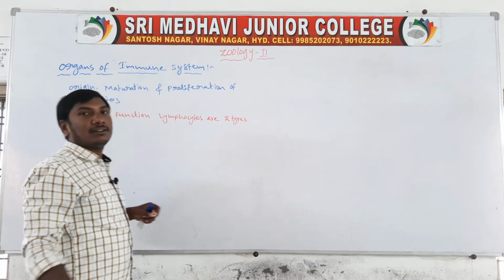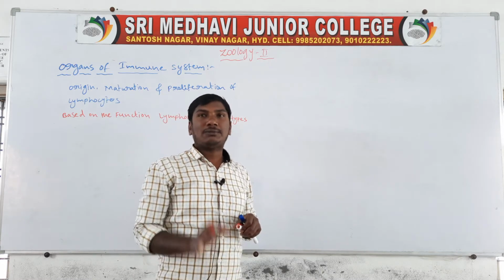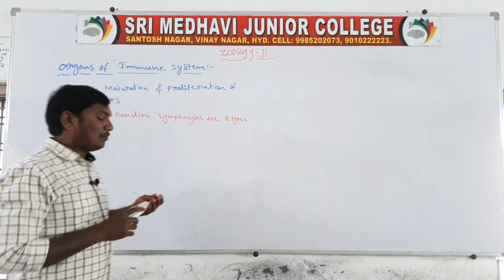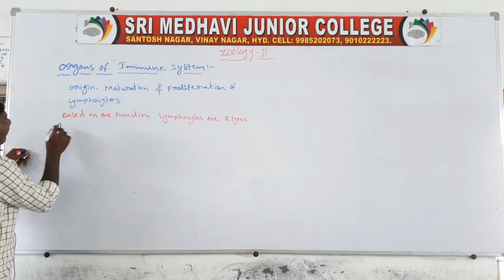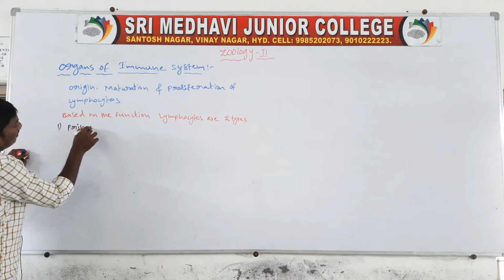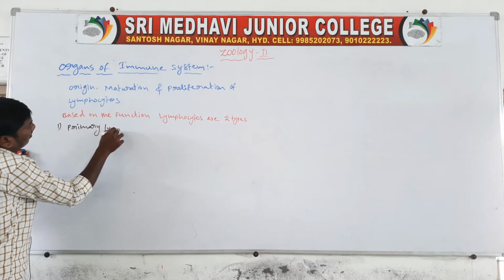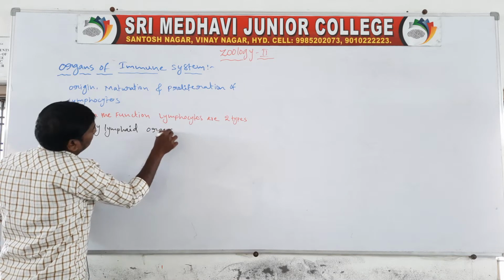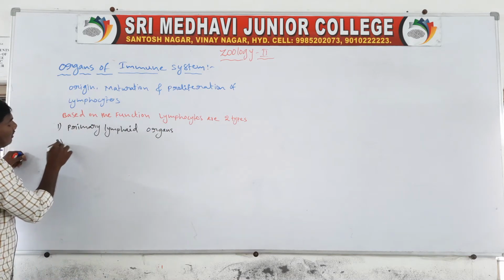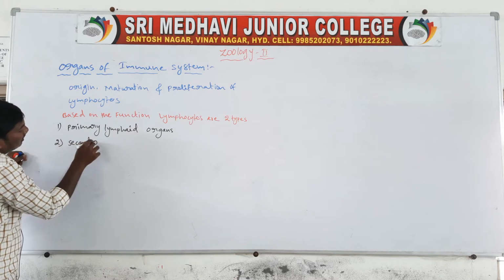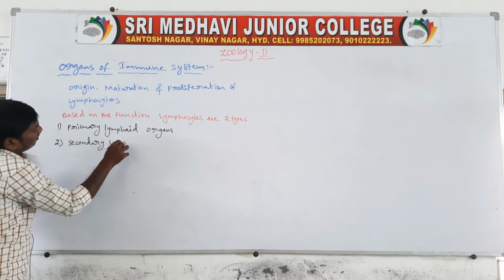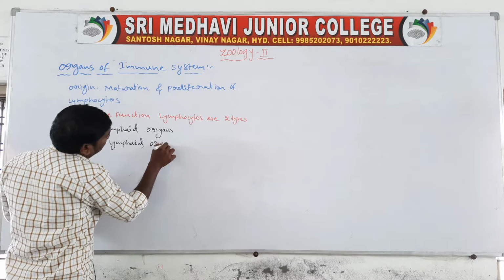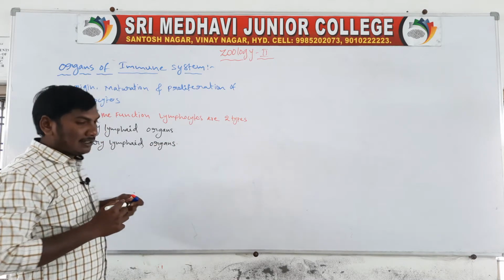The first is primary lymphoid organs and the second is secondary lymphoid organs.